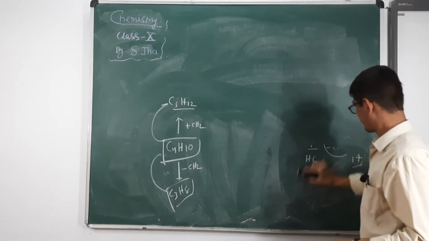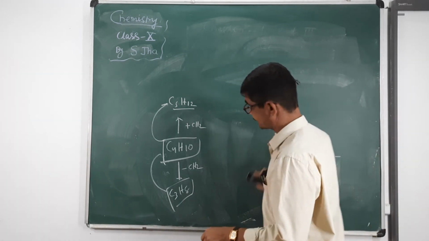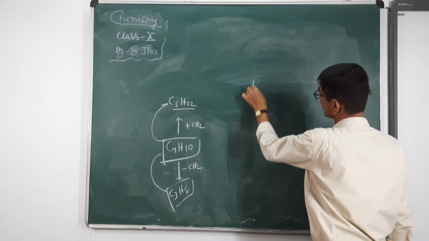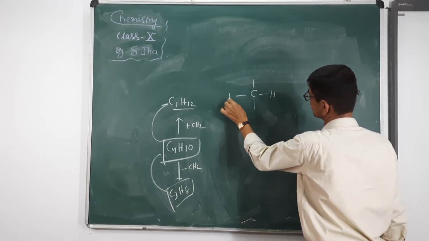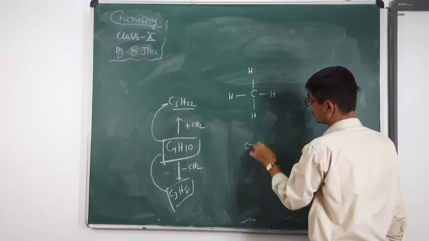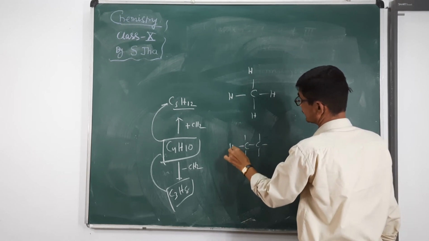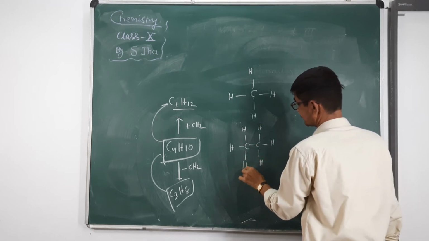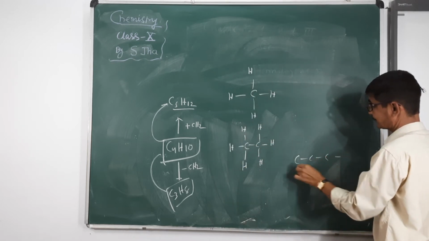Now, structure of alkane. You know that carbon is tetravalent, so this is the structure of methane. This is the structure of ethane. This is the structure of propane.